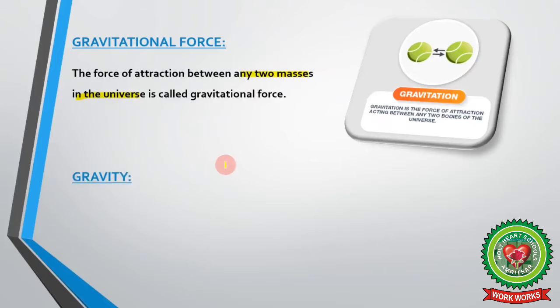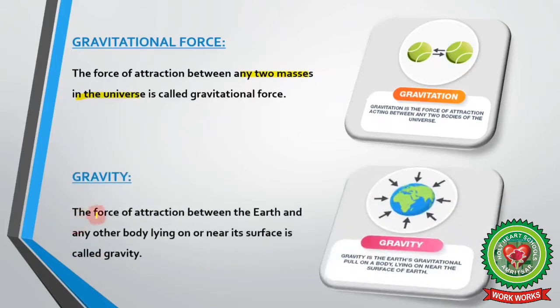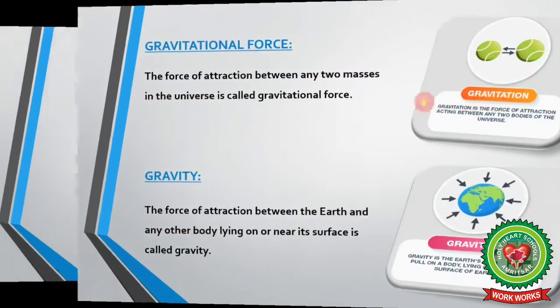Whereas gravity, the force of attraction between the earth and any other body lying on or near its surface, is called gravity. Now it's clear, the difference between gravitational force and gravity. Gravitational force is also termed as gravitation only.